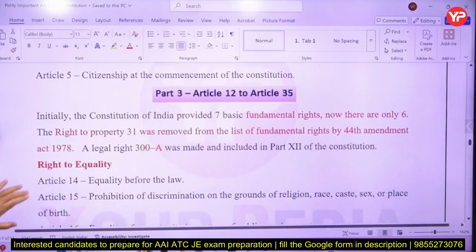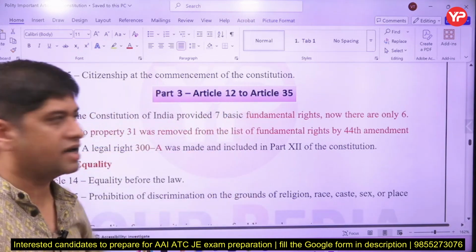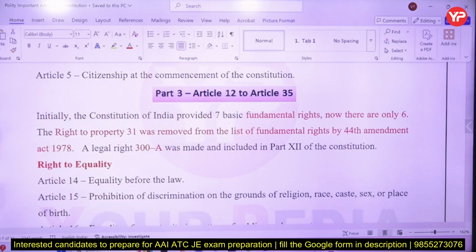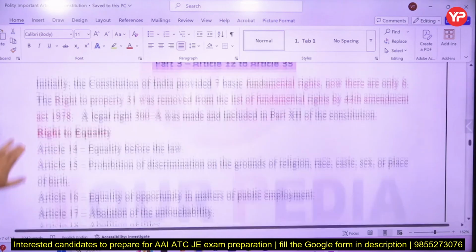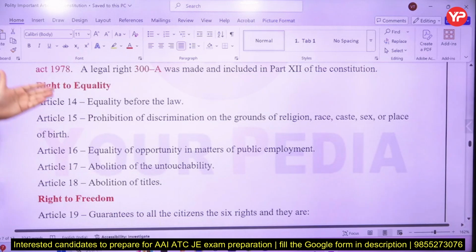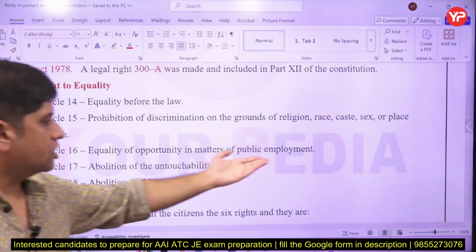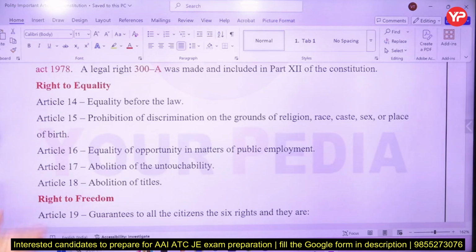Citizenship is part 2, and part 3 talks about fundamental rights. Now we have 6 fundamental rights. Right to property is no more a fundamental right, it is a legal right now under article 300A. The 6 fundamental rights start with the right to equality. You should know the articles: equal opportunities in jobs, article 16, abolition of untouchability, abolition of titles. You need to remember these articles.